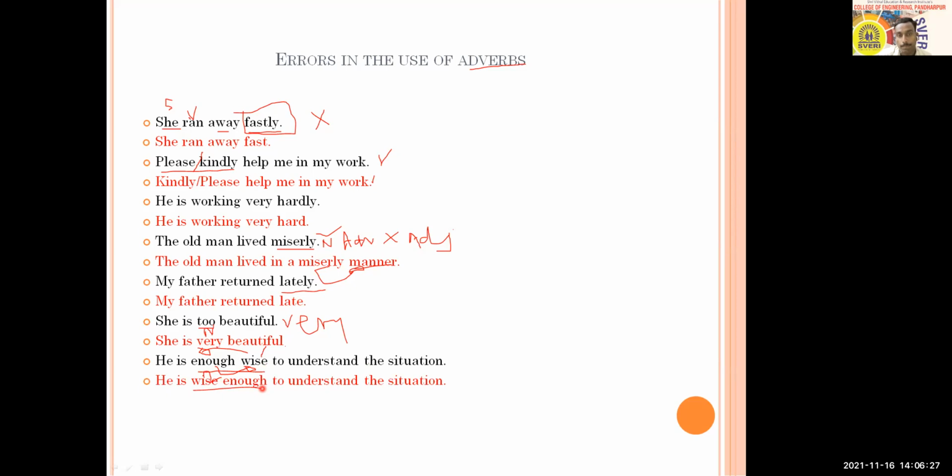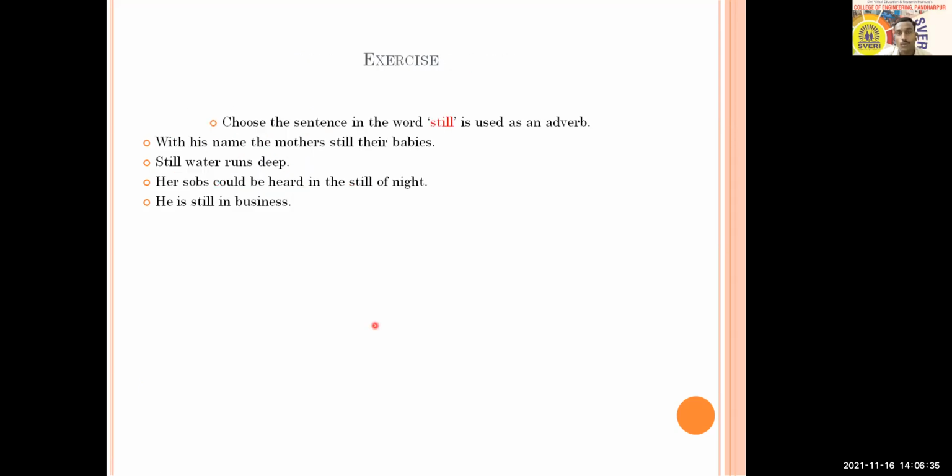Okay. So these were the few examples. Now we will go for exercise, which is based here on adverbs. Okay. And the question is in front of you. It says choose the sentence in which. Choose the sentence in which the word still is used as an adverb.